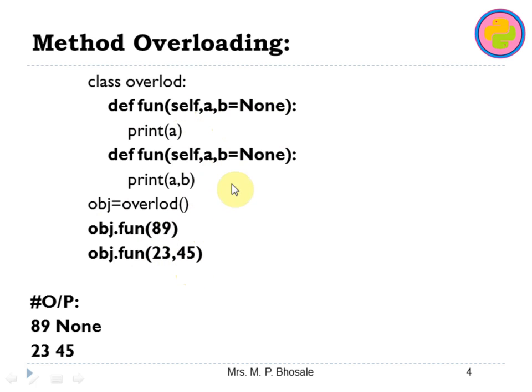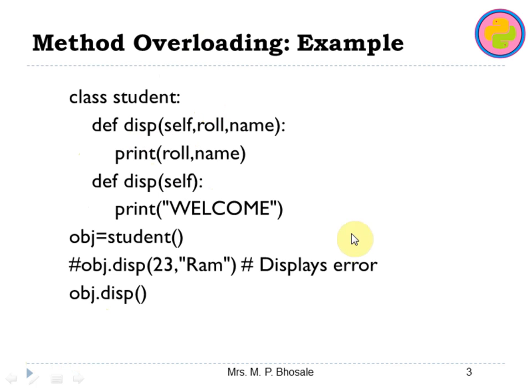But this concept is not the overloading concept, it is some other concept, because here we are explicitly using print a and print a comma b. That's why it is giving you the output 89 None and 23 45. So this concept is not overloading, and of course Python does not support overloading.